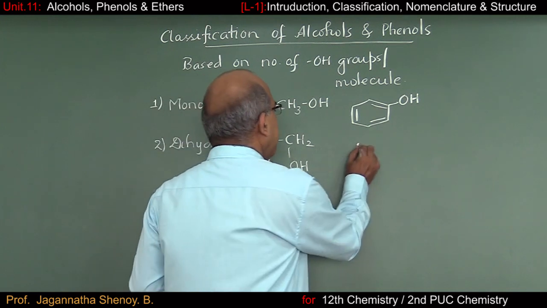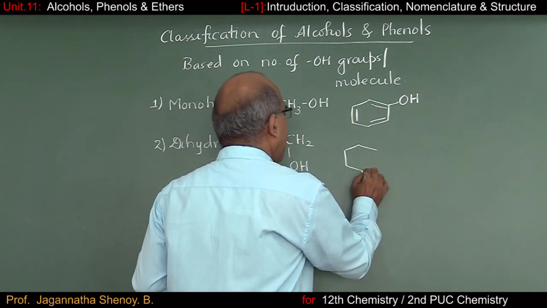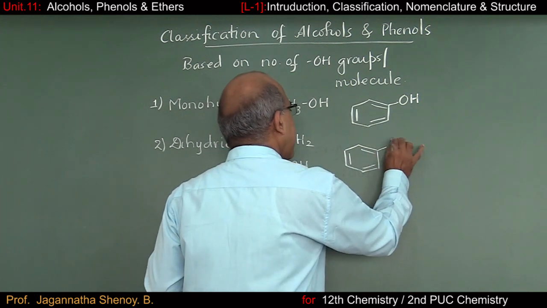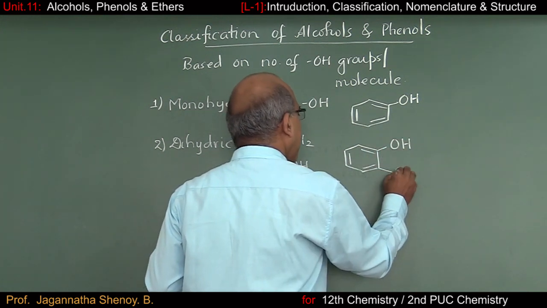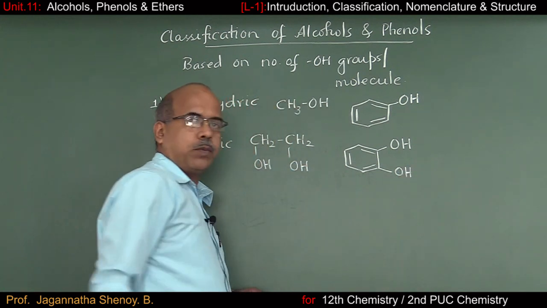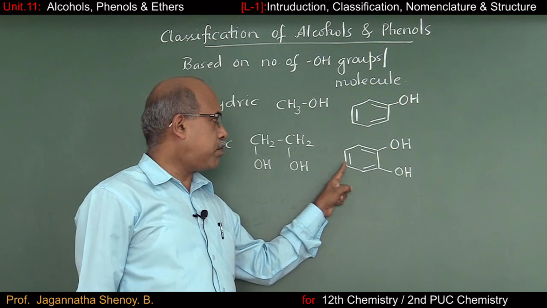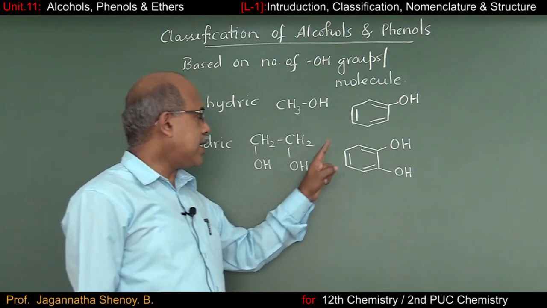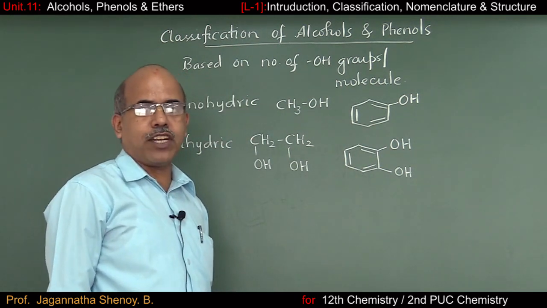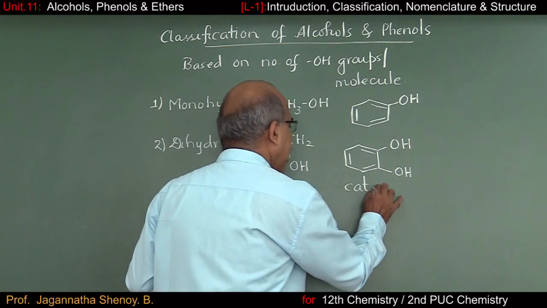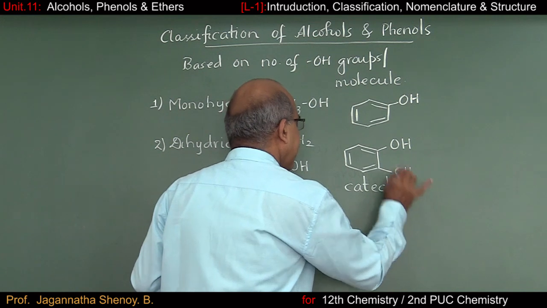And an example for dihydric phenol: on the benzene ring, we should have an OH group here and an OH group here. So there are two phenolic OH groups per molecule. And this is an example of dihydric phenol. The name of this phenol is catechol.